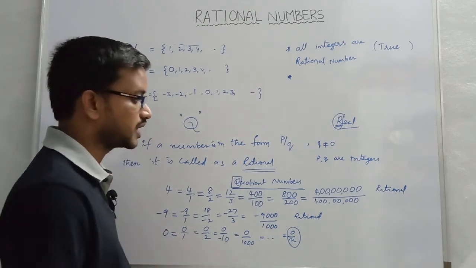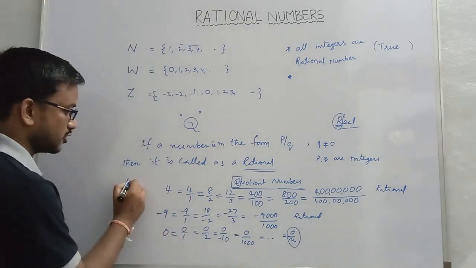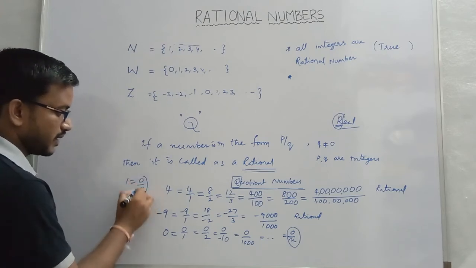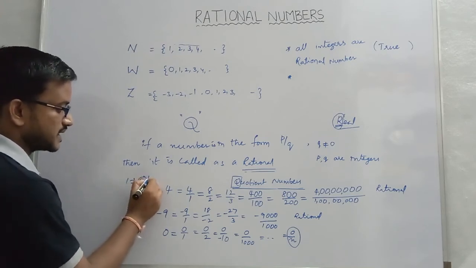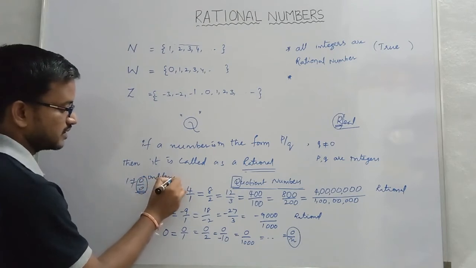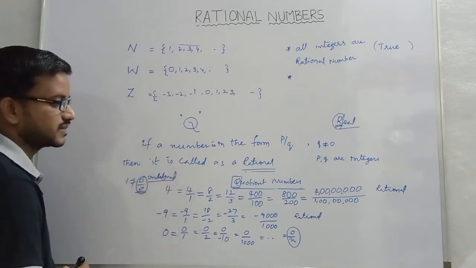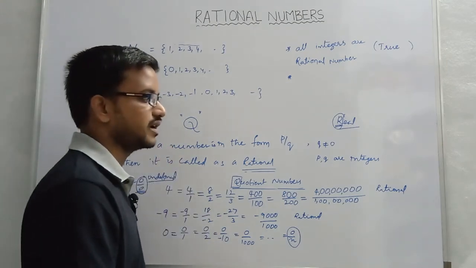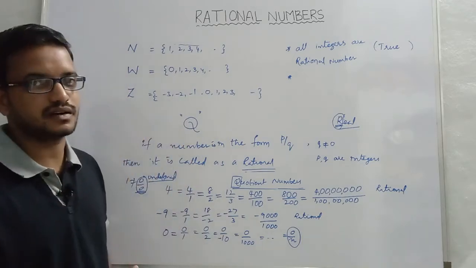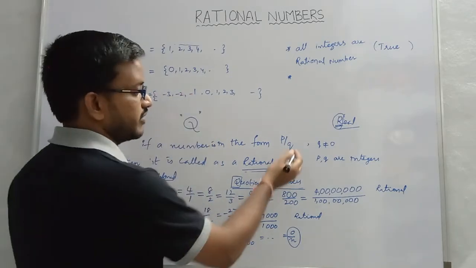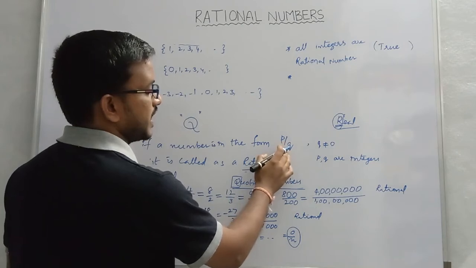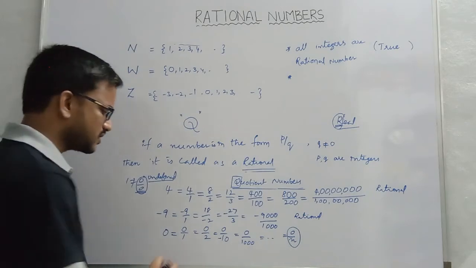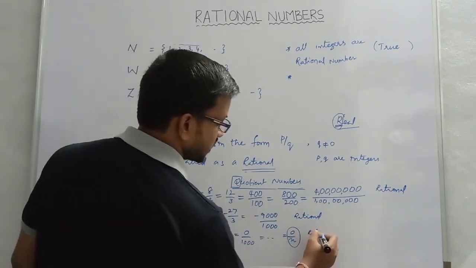Okay, and don't write 1 as 0 by 0, where 0 and 0 get cancelled. Here it is division with 0, which is not possible, so that's why 0 by 0 is undefined. Remember this: not defined, or undefined. Division with 0 is not defined. If you have 0 in the denominator, the fraction value is undefined. That's why in the definition I have given the information that q value is not equal to 0. Okay, so even in this case it is rational.